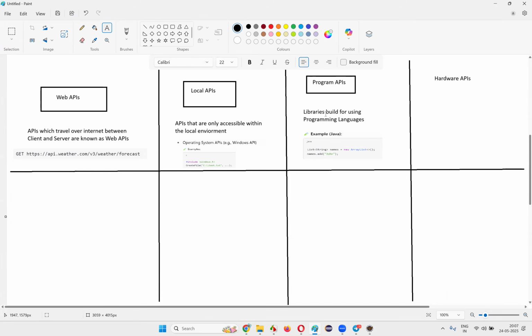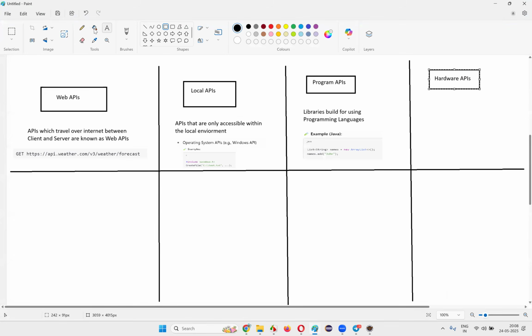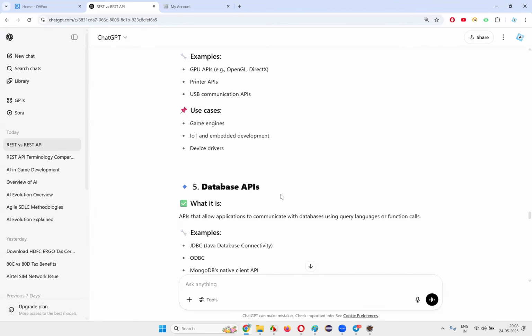okay? The APIs which make calls to hardware devices from the computer are called hardware APIs, okay? APIs that allow software to interact with hardware components, say printers, etc., are called hardware APIs.